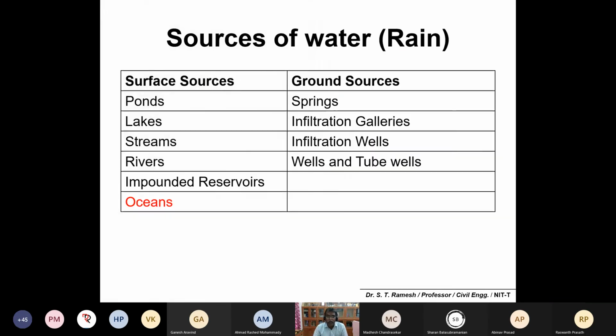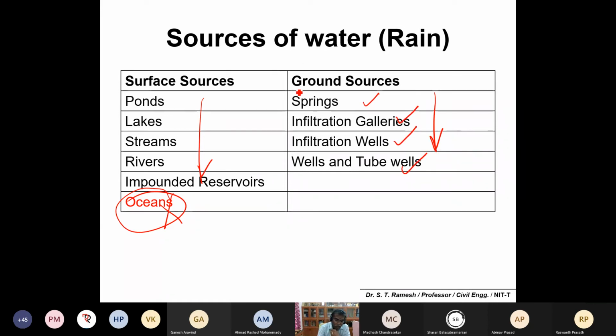Number one, pond, lake, stream, river, impounded reservoir, and ocean we are not going to discuss because they are not being used extensively for a complete water supply source. Okay, if there is a requirement, you can tap water from the ocean, have a desalination plant, and supply to the consumer. And the groundwater sources are springs, infiltration galleries, infiltration wells, and tube wells.